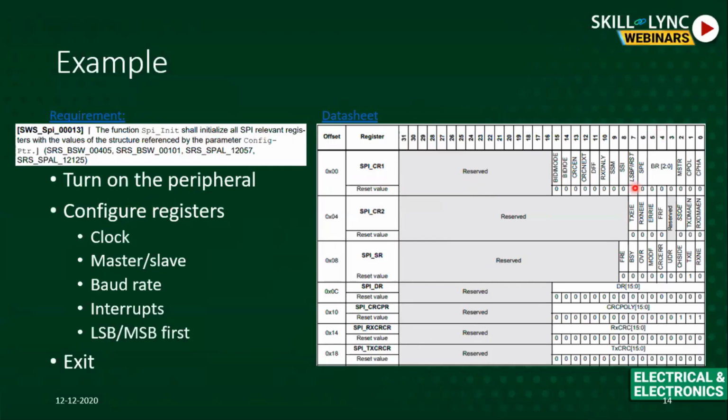So you've gone through the data sheet. Now you know that first, you need to turn on the peripheral. There may be some bit in there which turns on your SPI. Then you will configure your clock. You need to configure whether it's master or slave, and then the baud rate. Then whether you are using interrupts or polling, and which bit you want to send first, LSB or MSB. You are configuring all these things. Then you exit. So this is what your detailed design is for this function.